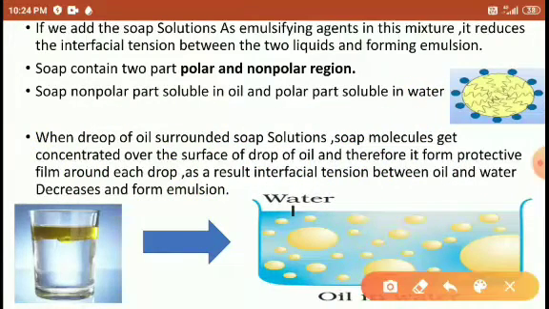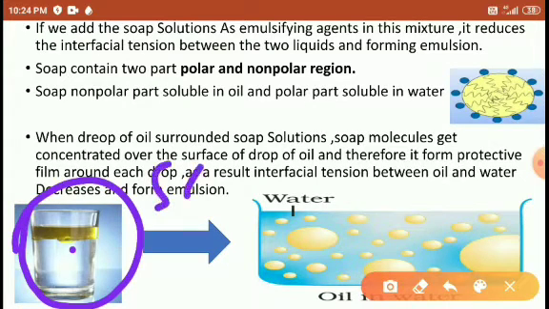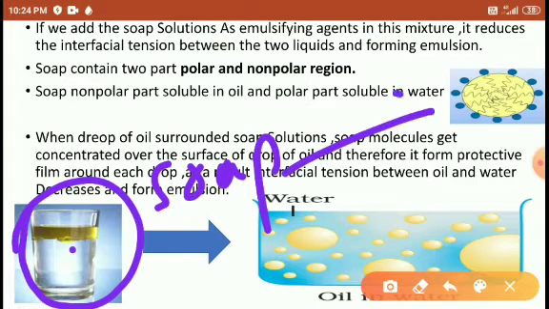So when we add the soap in this mixture, we have to stir vigorously. Then each oil droplet, like this, students, is surrounded with the soap particles. It means the oil is non-polar, in which the non-polar component of the soap dissolves, and the polar component remains in the water. The head remains in the water and the tail is immersed into the oil.